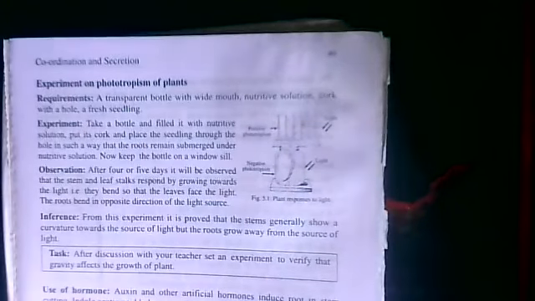Plant response to stimuli: use of hormones. Auxin and other artificial hormones induce roots in stem cuttings. Indole acetic acid helps in repair of wear and tear. Application of auxin delays abscission of fruits. Different stimuli like light, water, gravity, etc. influence the growth of plants.